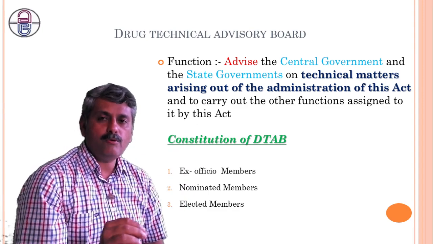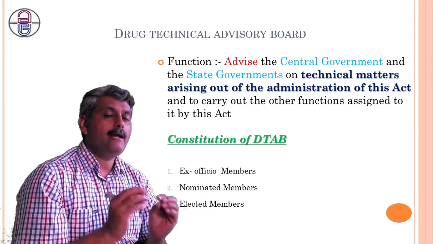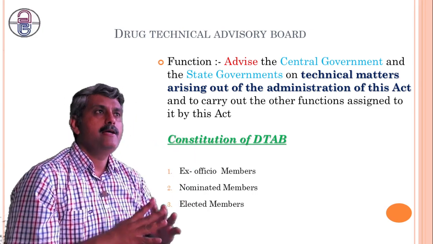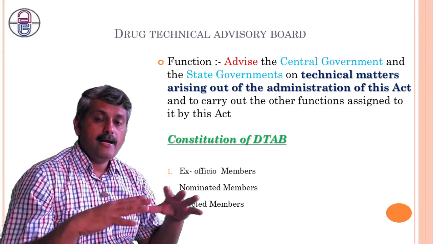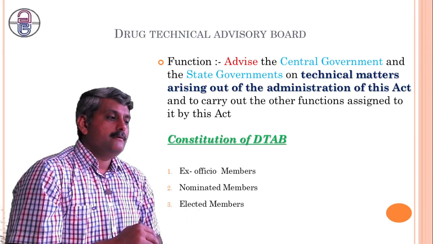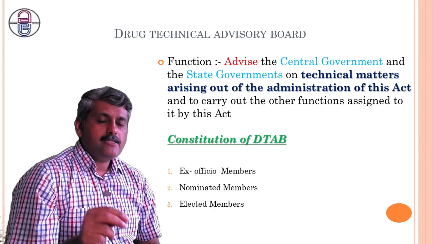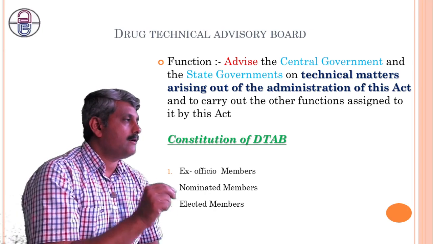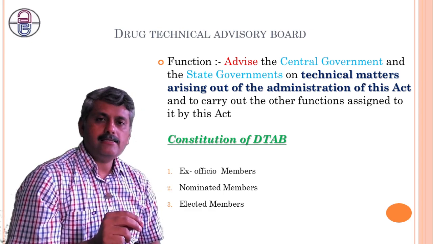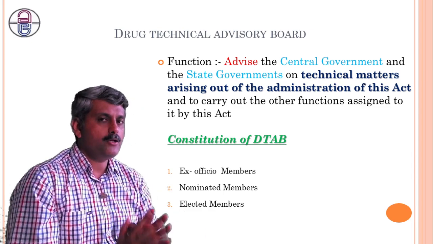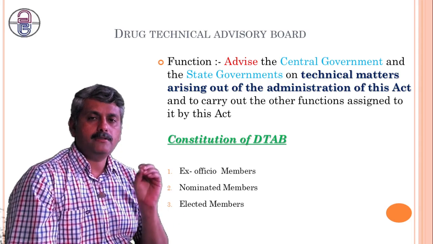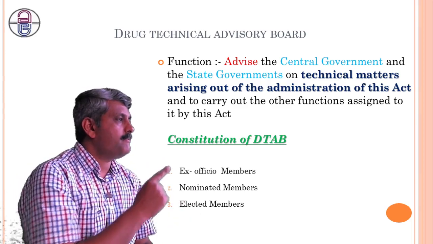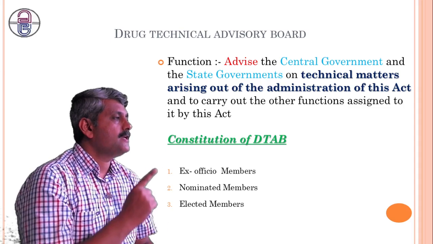So the most important thing is that it gives advice to the central government as well as the state government for the implementation of the Act, and on any technical matter arising in administration. That is the main function of the Drug Technical Advisory Board. It performs its function with the help of three kinds of members.